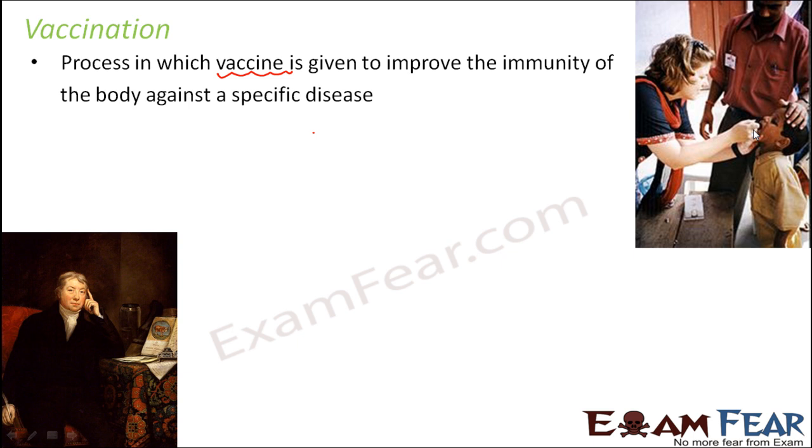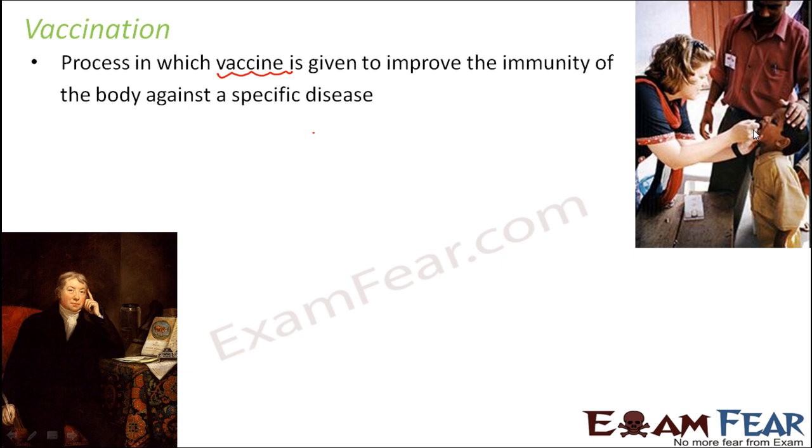Now, Edward Jenner in the 1700s was the first one to observe that a person who was suffering from cowpox didn't get it again once a small sample of cowpox was introduced inside his body. In this case, it was an example of natural active immunity, because that person already suffered from cowpox once, so he did not get it again. So he experimented with a cowboy, and he gave a cowpox vaccine and found that he never suffered from smallpox again. So that is what happened there also.